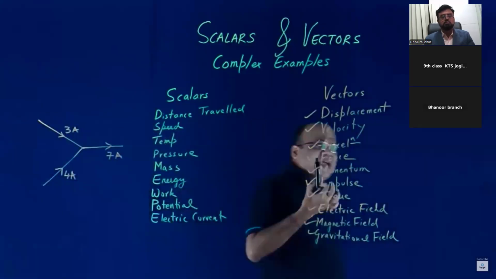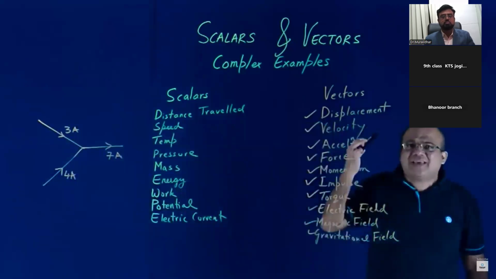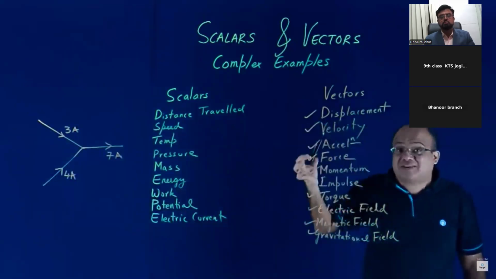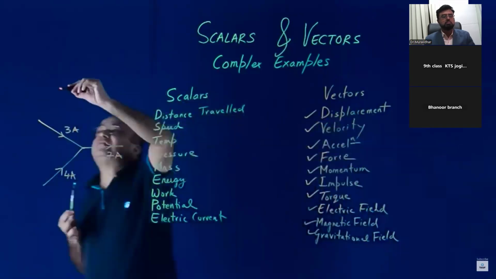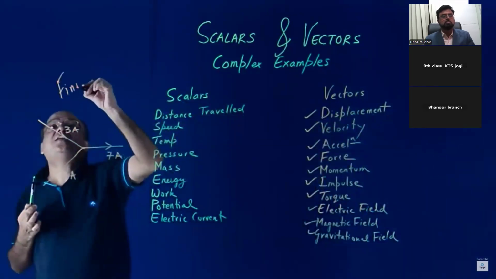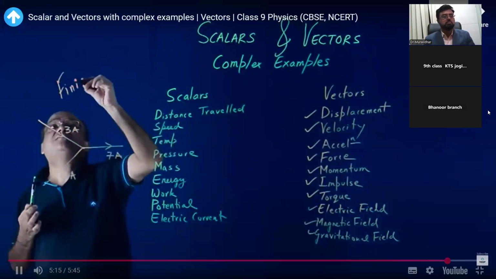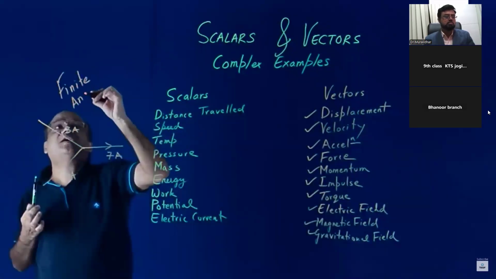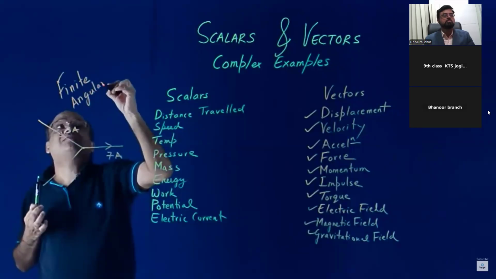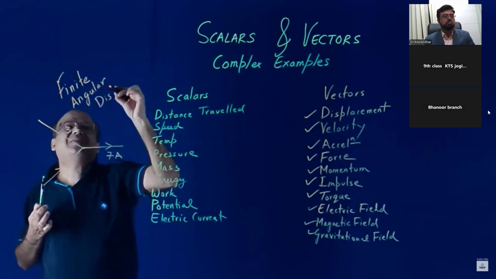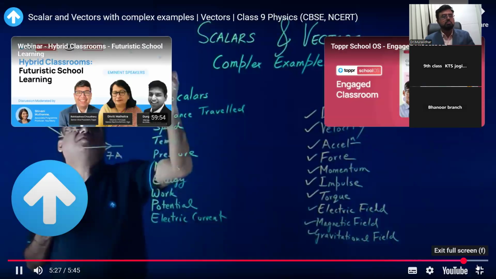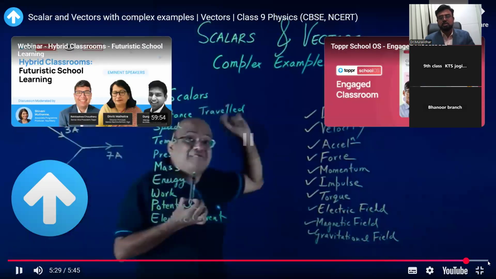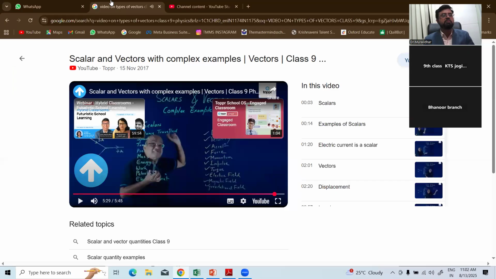That finite angular displacement is not a vector. So remember this, finite angular displacement is not a vector because it does not obey the laws of vector algebra. You are going to learn this in detail when you study the rotational mechanics chapter. For now, you remember this. Right. So these are a few examples of vectors and scalars, right?